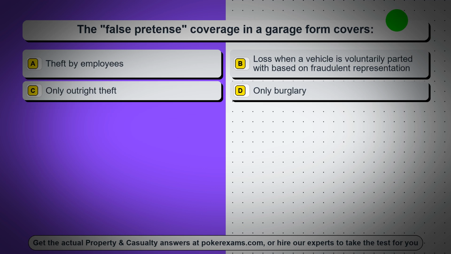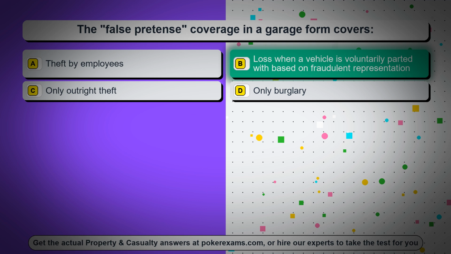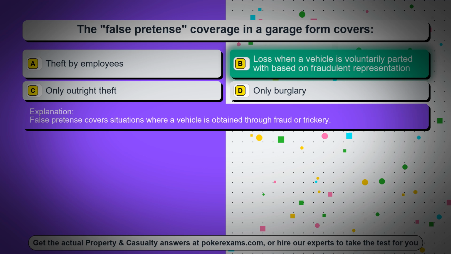Question 42. The false pretense coverage in a garage form covers option A, theft by employees. Option B, loss when a vehicle is voluntarily parted with based on fraudulent representation. Option C, only outright theft. Option D, only burglary. The correct answer is option B, loss when a vehicle is voluntarily parted with based on fraudulent representation. False pretense covers situations where a vehicle is obtained through fraud or trickery.